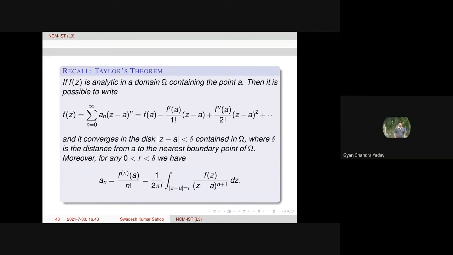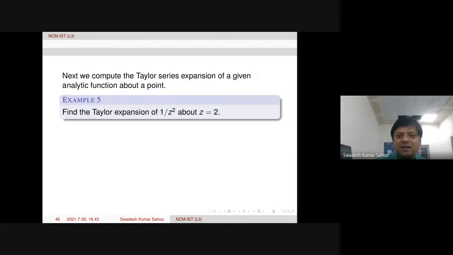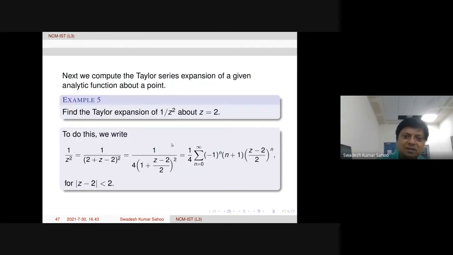But this is the easiest way. The other way is complicated, depending on the function. Even a complicated rational function will have difficulty in computing its derivative. Many terms might come. But here, it's fine. Of course, in general, which one will be easier depends on the function. These are the two different ways one can compute such a Taylor series expansion.